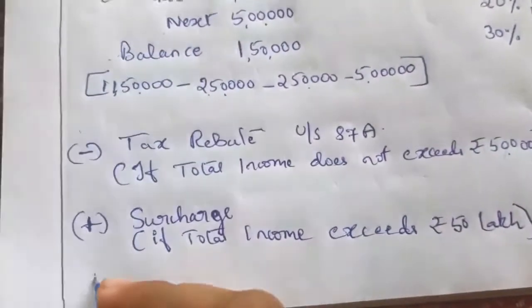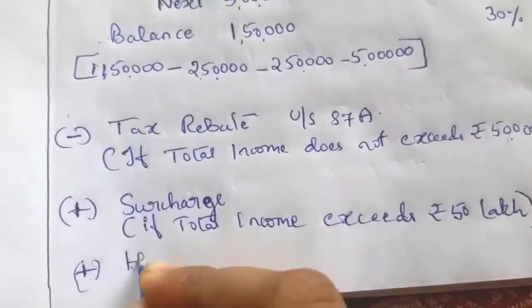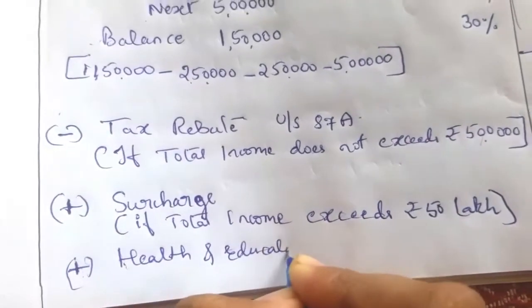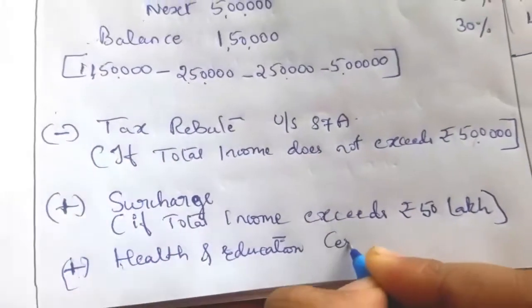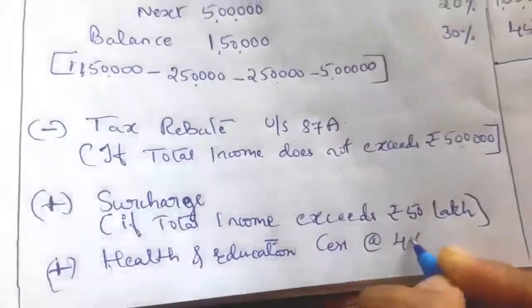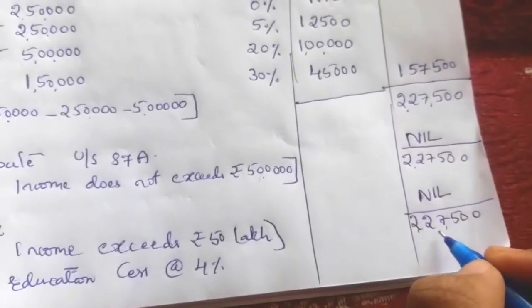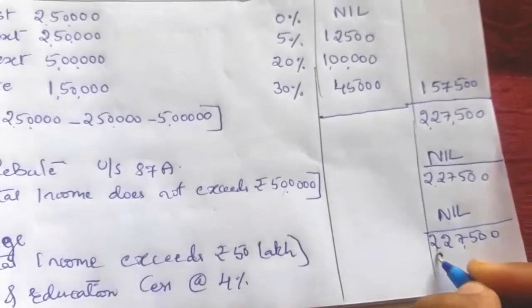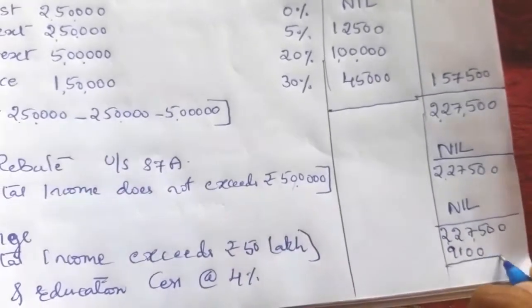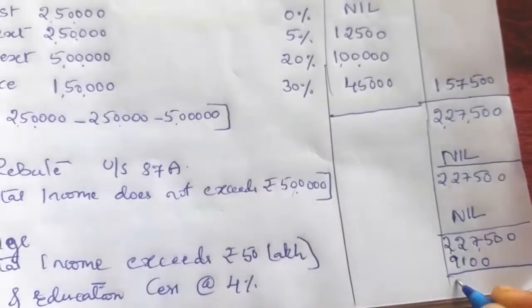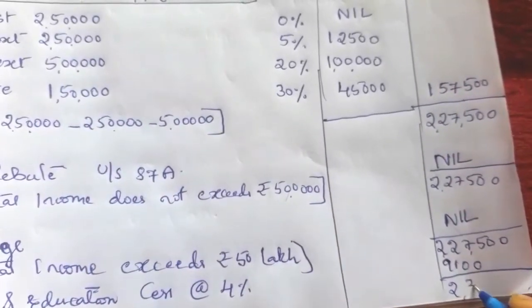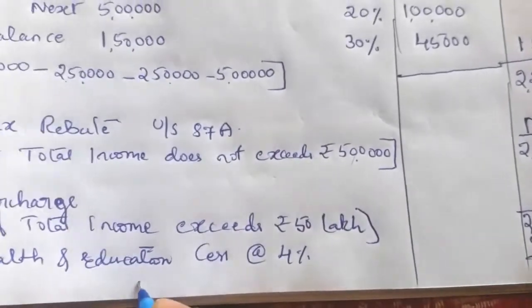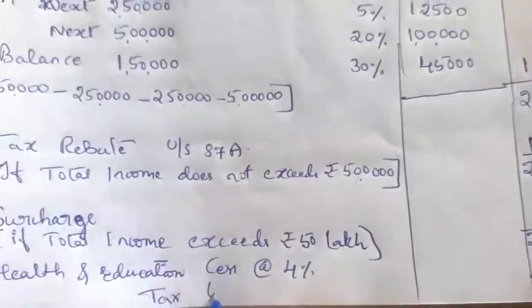Next, as per format, it says that add health and education cess at 4%. So how much? 2,27,500 into 4% is equal to 9,100. So total 2,36,600 is the tax liability.